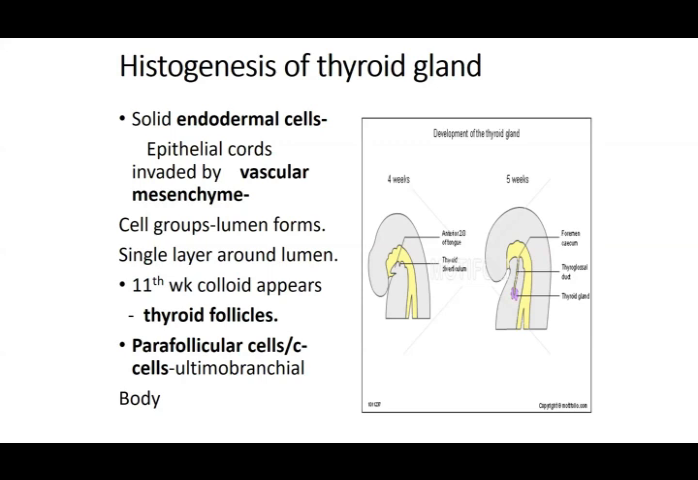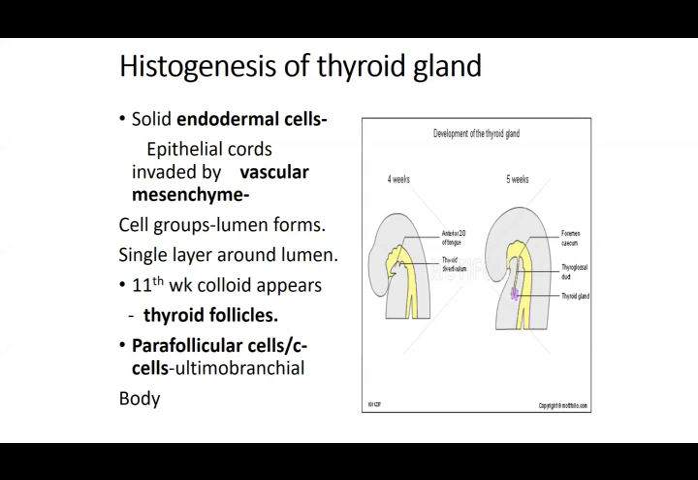So your epithelial cords are invaded by the vascular mesenchyme, producing your blood vessels and the stroma. These cells are going to form groups. These epithelial cords, which were initially cord-shaped, form groups. These groups then form a rounded structure with a lumen in the center. This lumen is surrounded by a single layer of cells, what you have studied as the simple cuboidal epithelium. This is a follicle being formed. That is your thyroid follicle, which is the parenchymal or functional component of the thyroid gland.